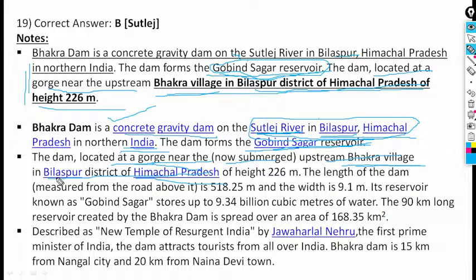The dam forms the Gobind Sagar Reservoir.